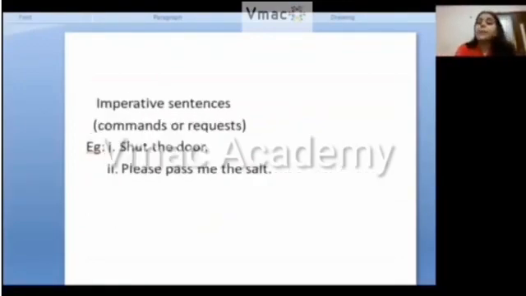Now we'll come to the imperative sentences. Those are known as commands or requests. If you are requesting someone, or if you are giving a command to someone, these are known as imperative sentences. For example, shut the door. I am giving you a command that please shut the door. That is a command, so it is an imperative sentence. Please pass me the salt. I'm requesting you to please pass me the salt. So it is an imperative sentence.